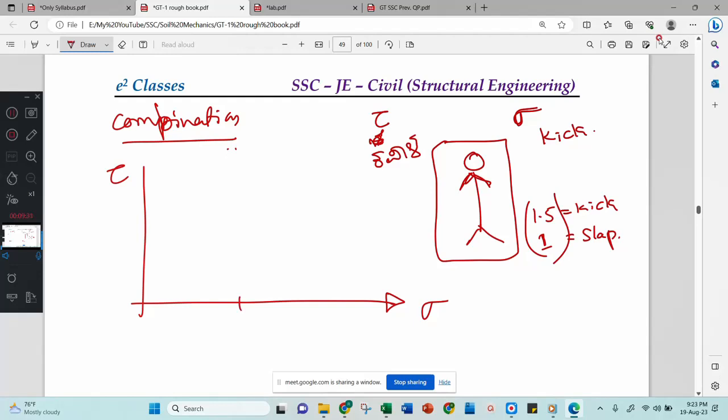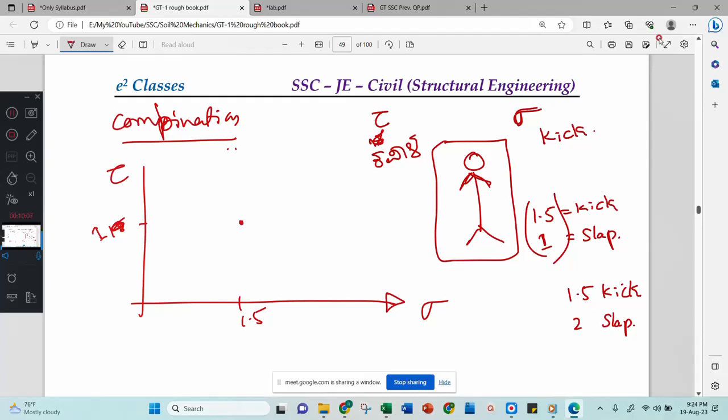This is your 1.5. 1.5 and 1. This person will die. Again, it's all depending on the combination. Then if I give 1.5 kick and 2 slap, will he die or not?